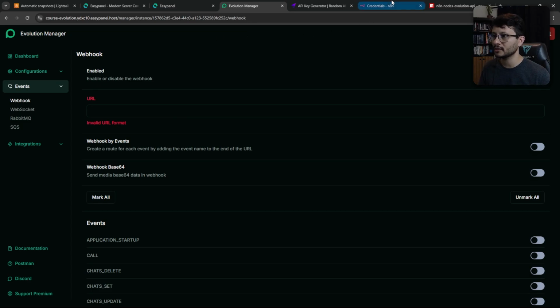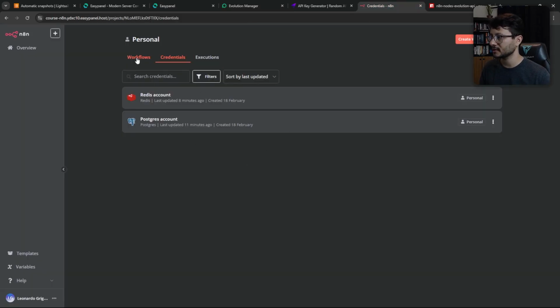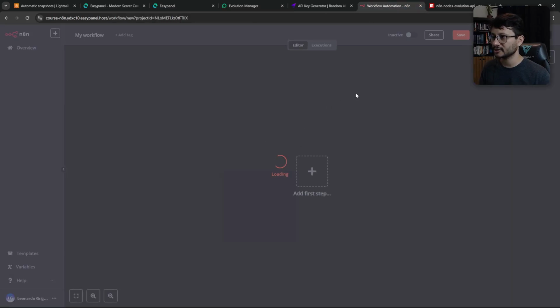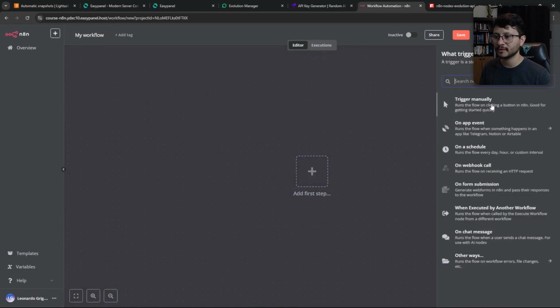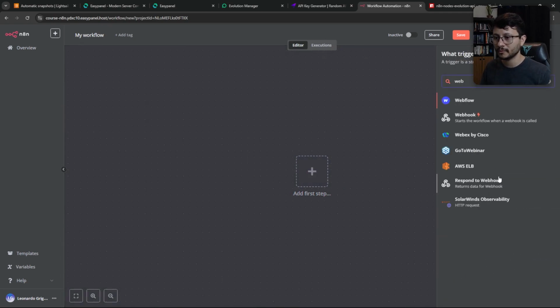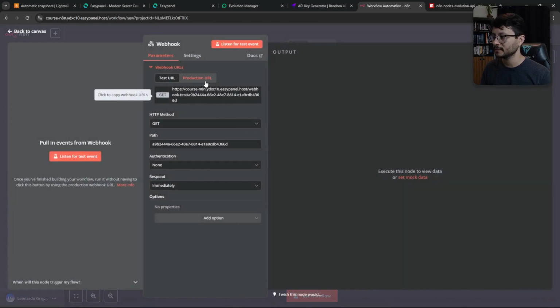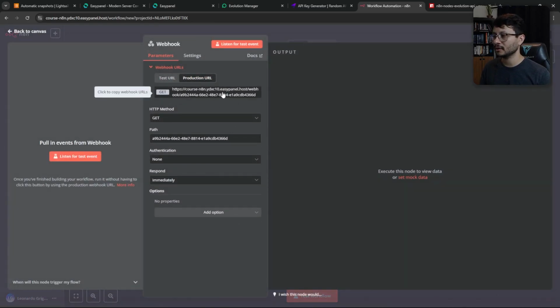So we're getting really close to using WhatsApp inside of our workflow. Let's actually create that workflow. Add the first step. The first step will be a webhook trigger. So type in webhook. This is the trigger. Select production URL. With that selected, you'll see this URL right here. Just click on it. It will be copied.